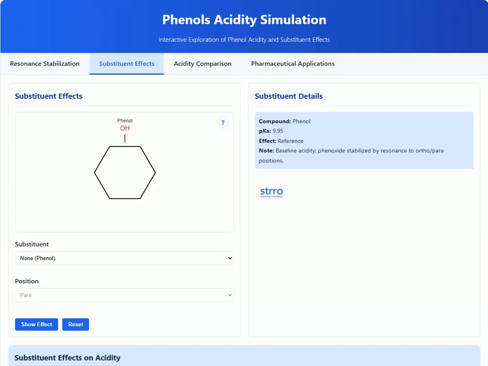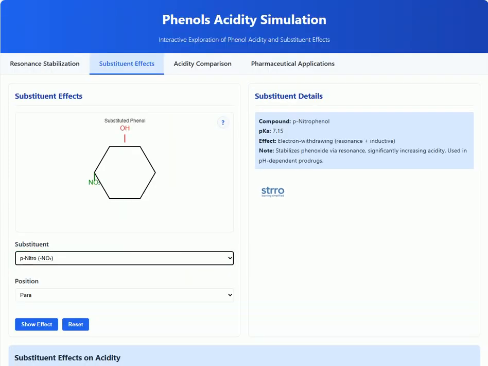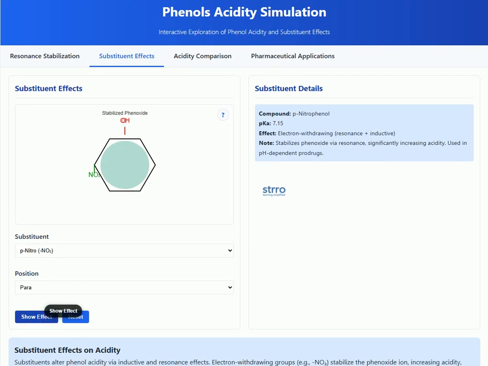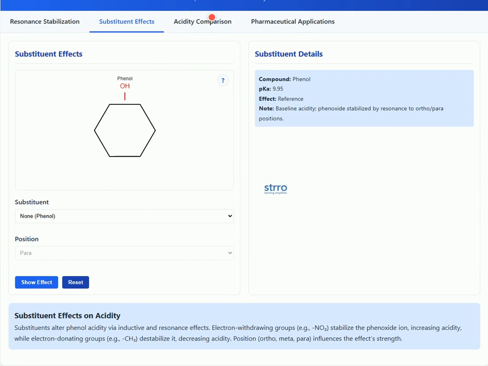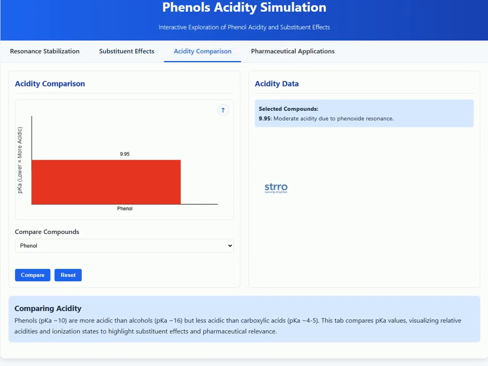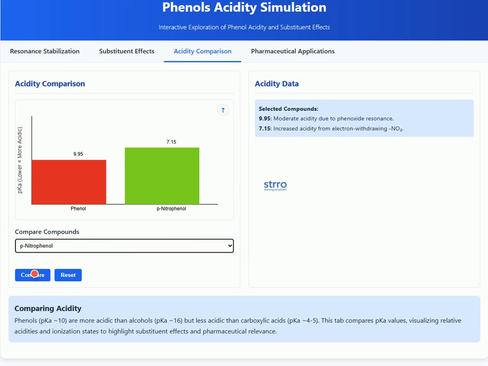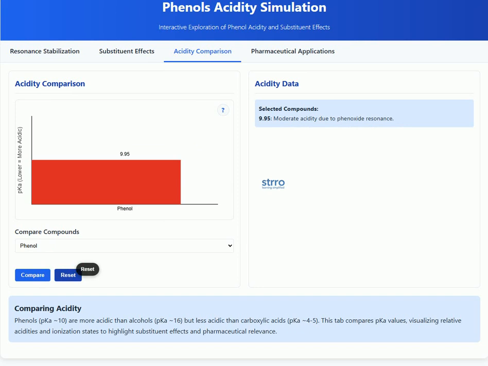See how substituents, like electron withdrawing groups, boost acidity, impacting drug interaction. We'll compare phenol acidity with other compounds, revealing their influence on pharmaceutical properties and pharmacokinetics. Discover how phenols in drugs like estradiol affect receptor binding.